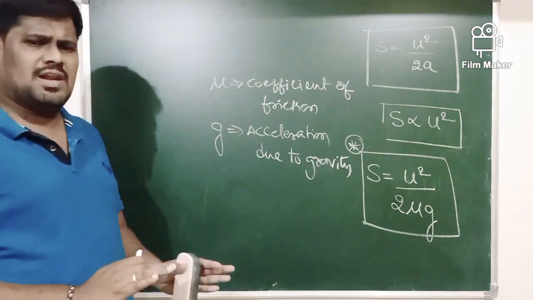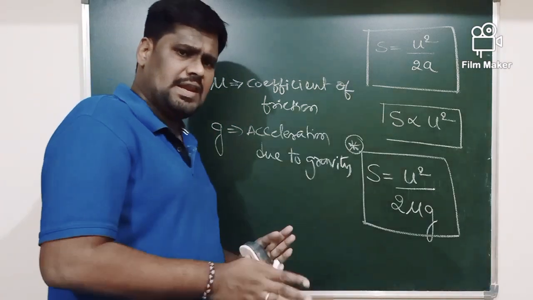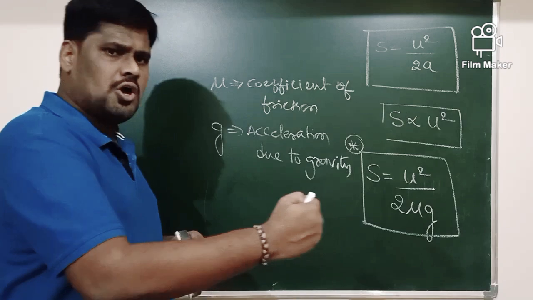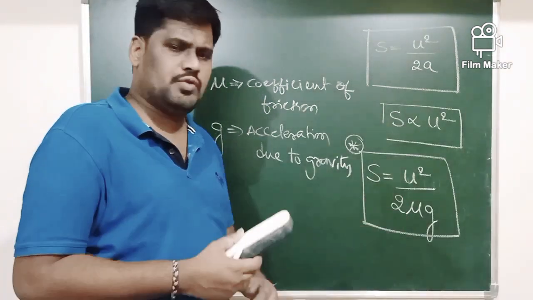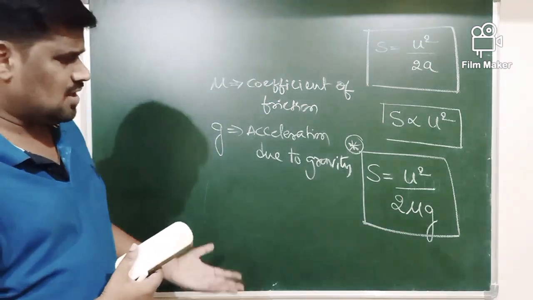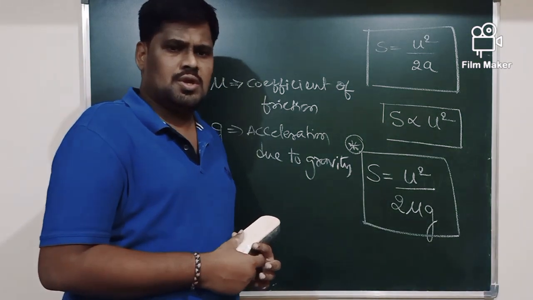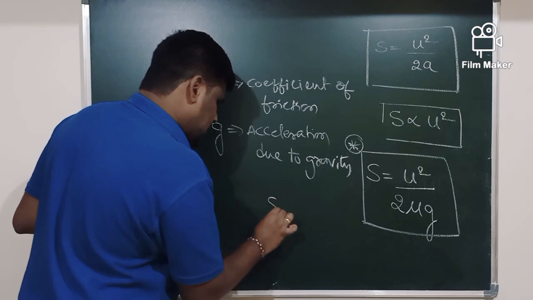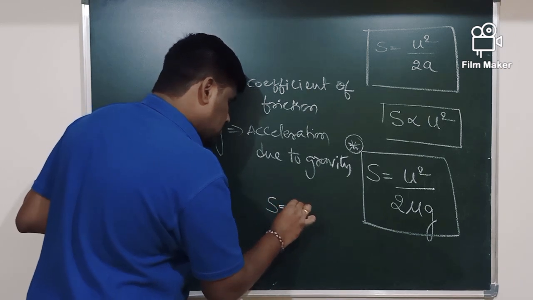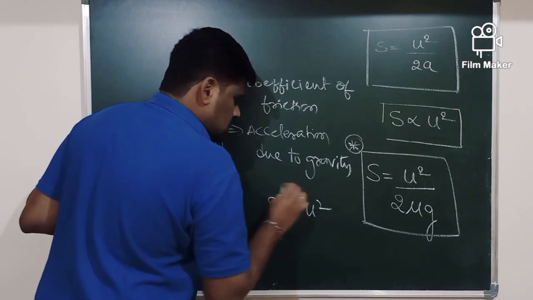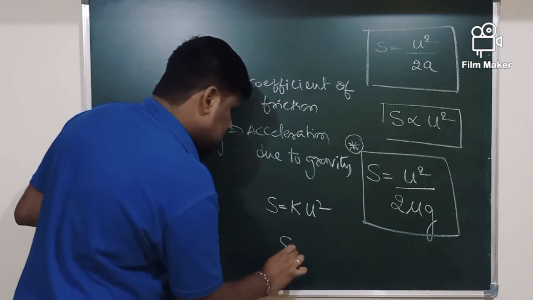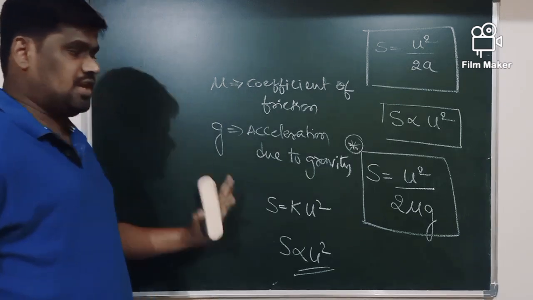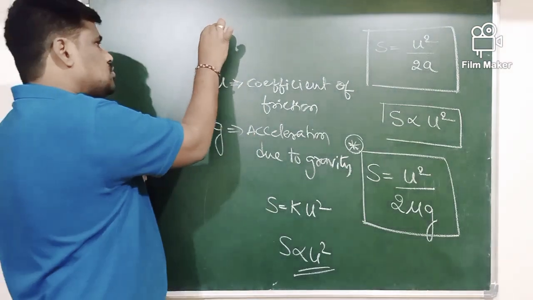For a vehicle and a road, say for example you have a vehicle which is traveling on a road, definitely the mu is constant here. Of course the acceleration is also constant. In general, S can be written as some constant k into U square, or S is directly proportional to U square here, where K is a constant of proportionality.